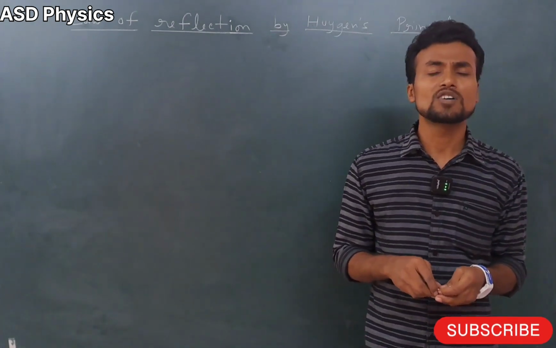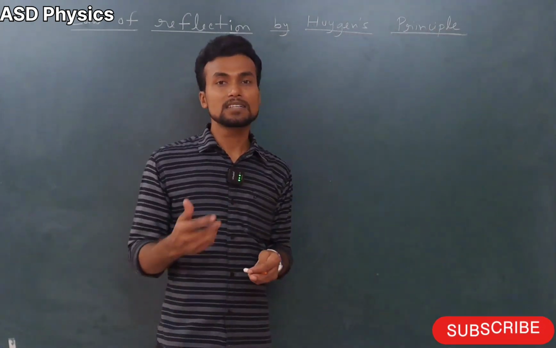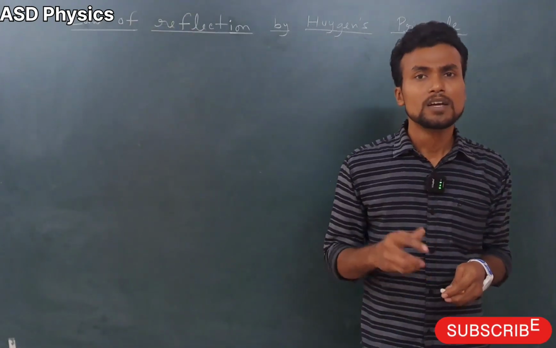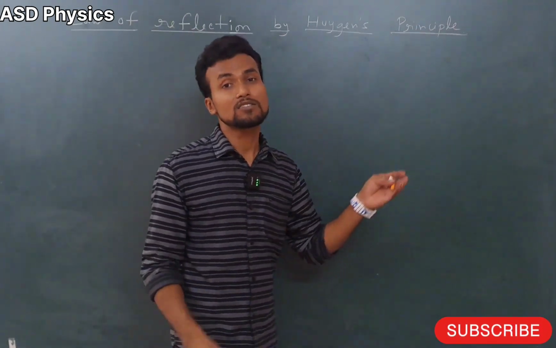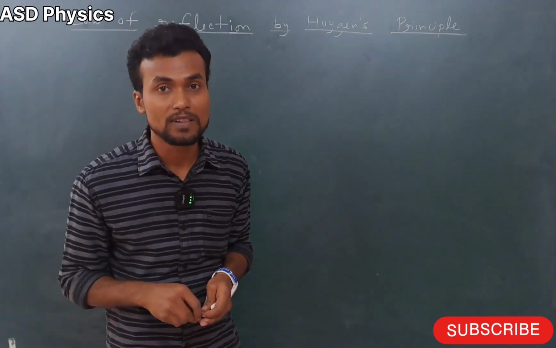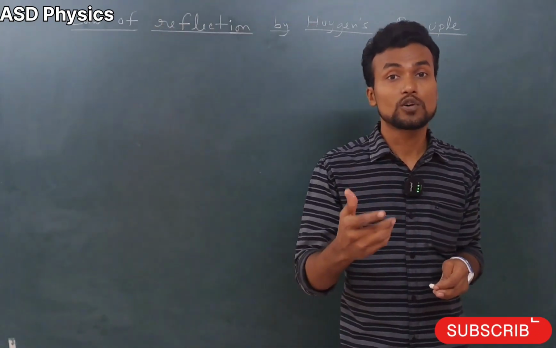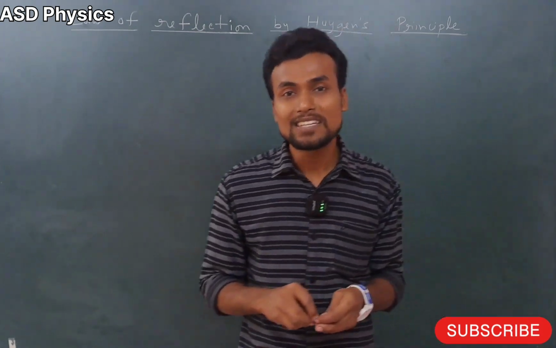So there was a scientist, Huygens, who gave a theory called the Huygens wave theory of light. To do this derivation, we should first know what the Huygens wave theory of light is. Huygens talked about the wavefront. Then what is the wavefront? Kindly listen very carefully.